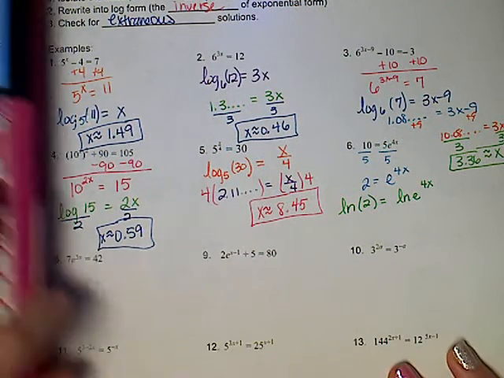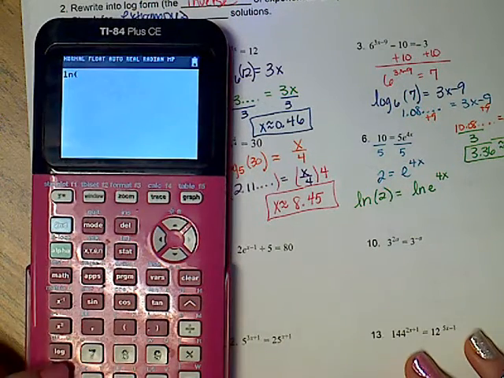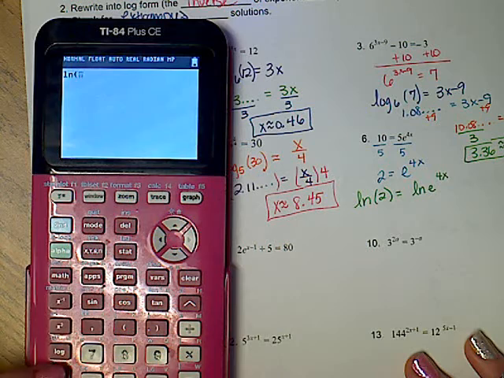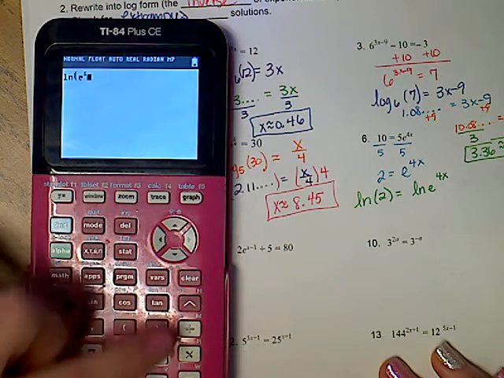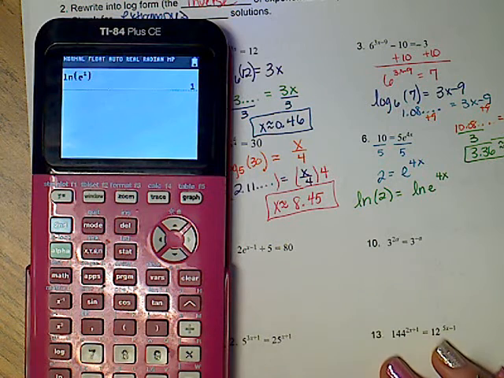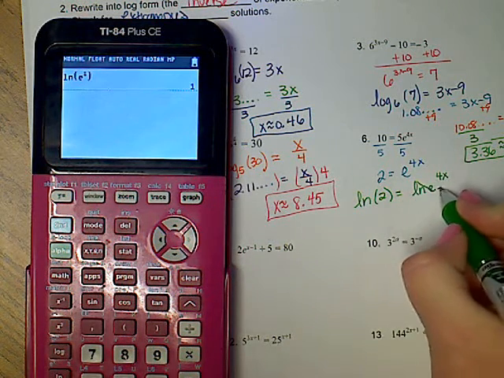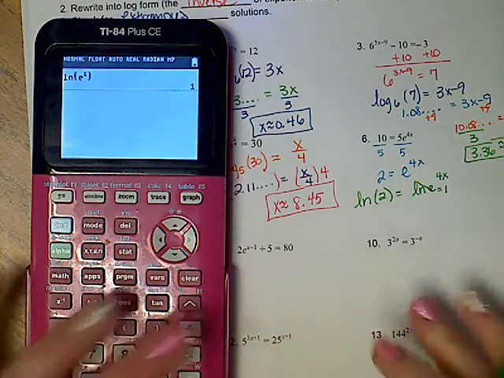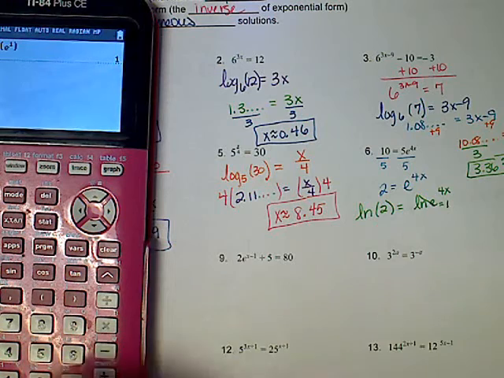Okay, and I want to show you something. If you do natural log in your calculator, and you do second natural log, and you put e to the 1 power, it's 1. So the natural log of e is going to equal 1. Okay, so what does that mean? That means over here I've got the natural log of 2.